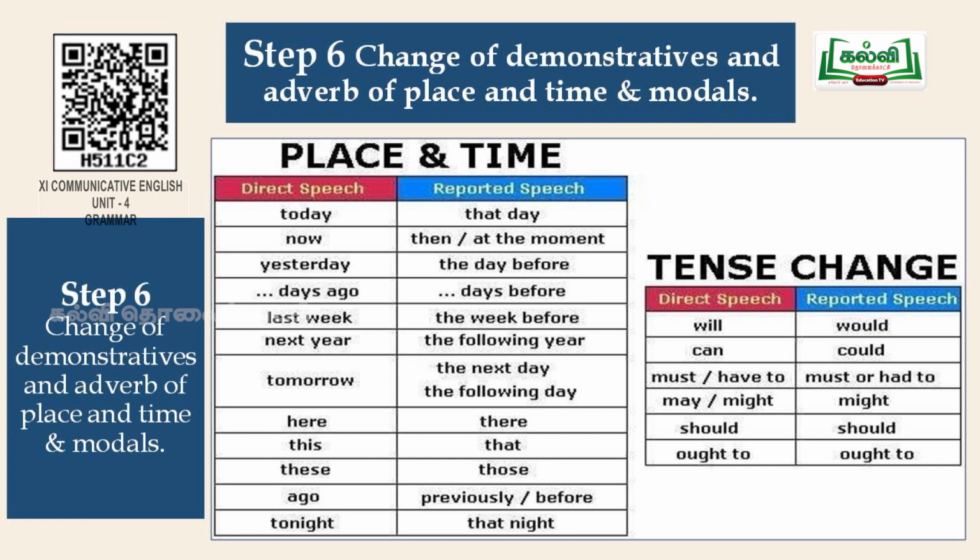Here becomes there, this becomes that, these become those. Ago has to be changed to previously or before. Tonight has to be replaced with that night. And regarding the modals, will becomes would, can becomes could. Must is written in the same way, whereas have to becomes had to. May or might is to be changed to might. Should remains should, and ought to remains ought to.